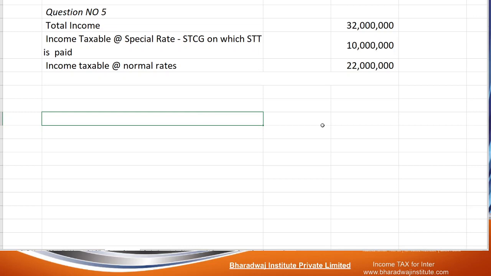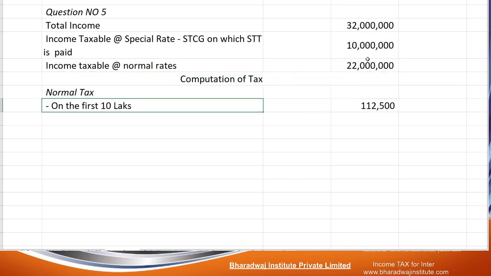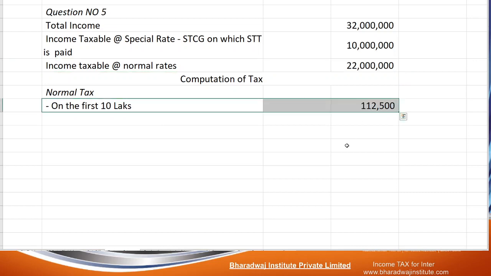Listen, if you have not done it, or if there is a confusion, no issues. You can just listen, you can take it at the end. Let us work out first for this 2 crore 20 lakhs. We know first 10 lakhs, what is the tax? 1,12,500.